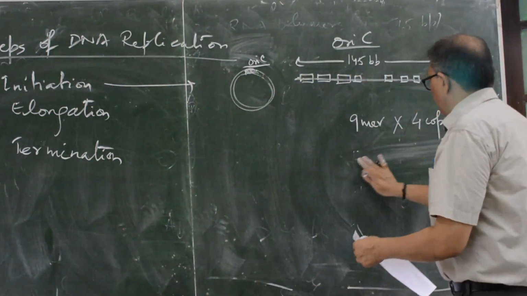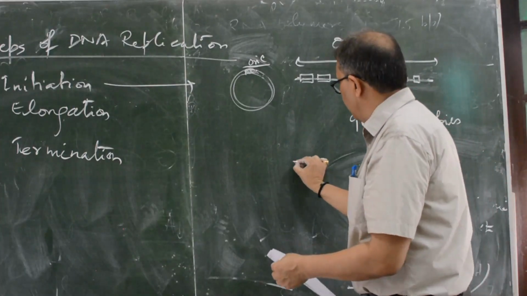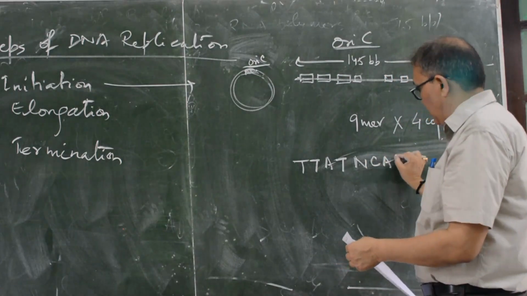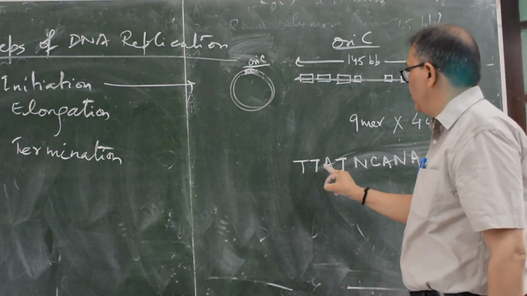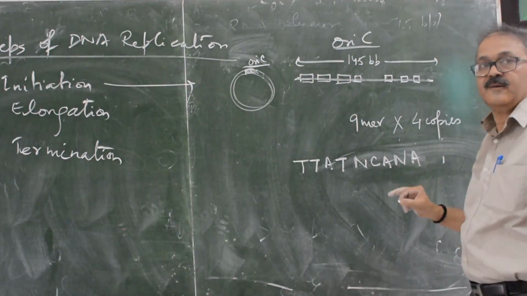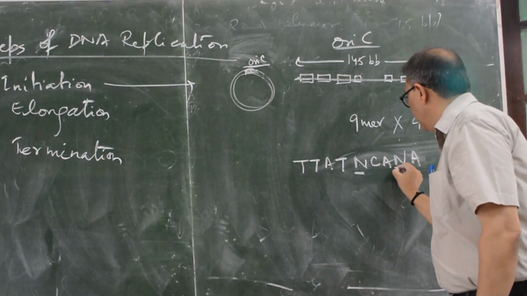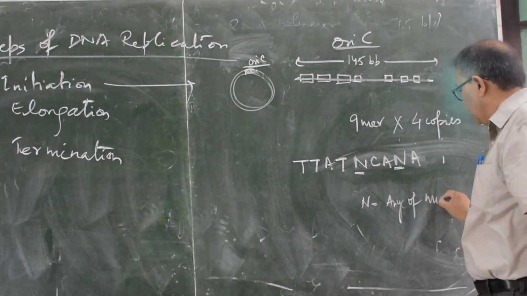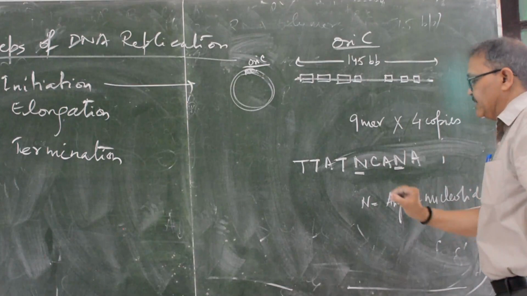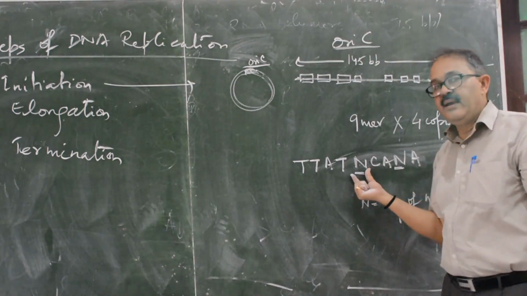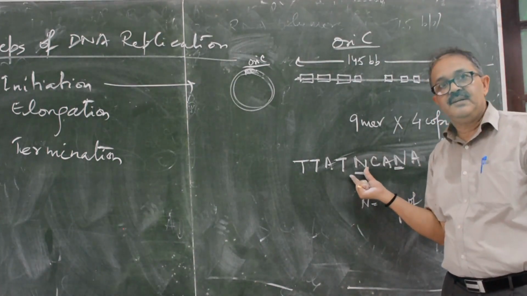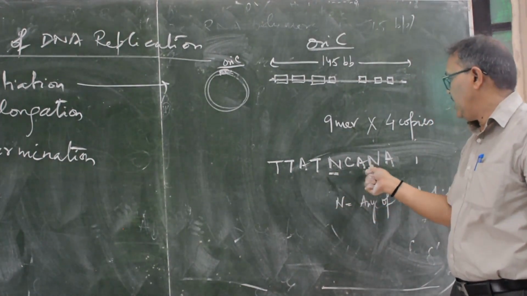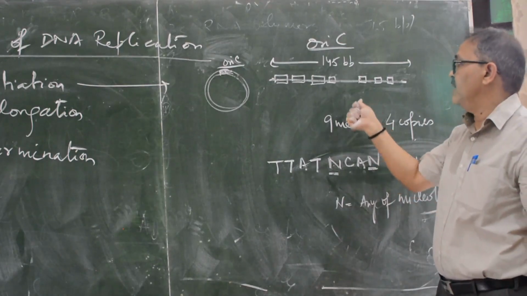For 9-mer, this is T, T, A, T, N, C, A, N, A. 1, 2, 3, 4, 5, 6, 7, 8, 9. What is the meaning of N? N means any of the nucleotides. It may be A, it may be C, it may be G, it may be T. But these are fixed: T, T, A, T, C, A is the fixed 9-mer.